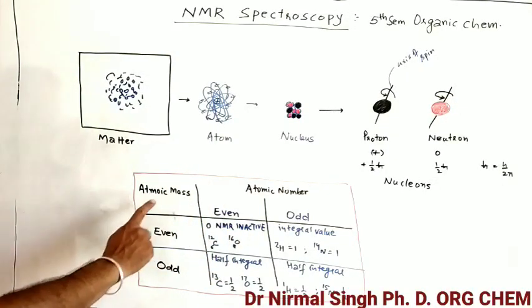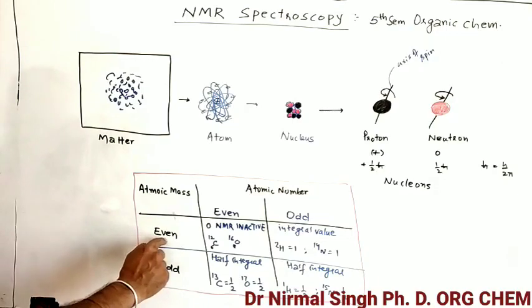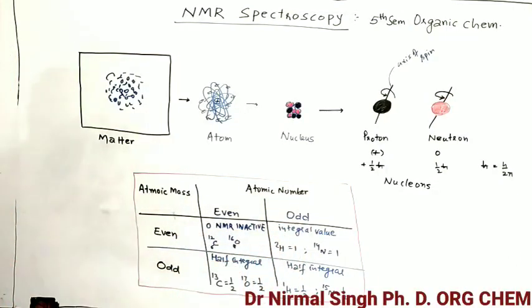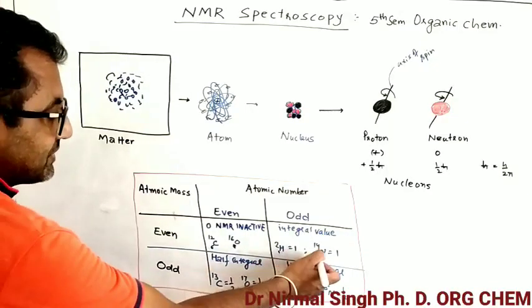Second is when the atomic mass is even, but the atomic number is odd, like this. This is deuterium, 1H2.